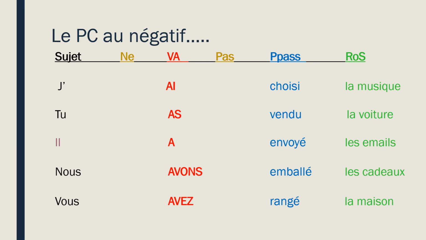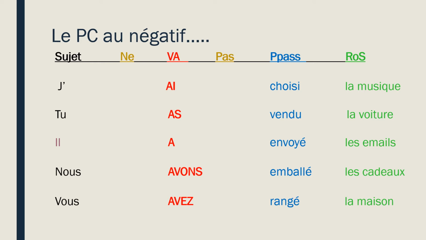So first we're going to start with the simple part, which is how to write a sentence in passé composé in the negative. You notice on your screen we have simple sentences that use the passé composé. J'ai choisi la musique, tu as vendu la voiture, il a envoyé les emails, nous avons emballé les cadeaux, vous avez rangé la maison. Simple sentences that we practiced with last time. We've just got the subject, we've got our verbe auxiliaire, we have our PPAS, and we have a ROS. You don't have to have a ROS, but it looks cool. It makes our sentences fancy.